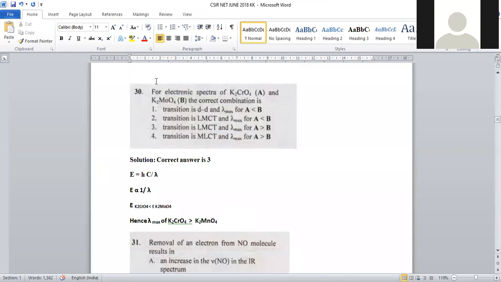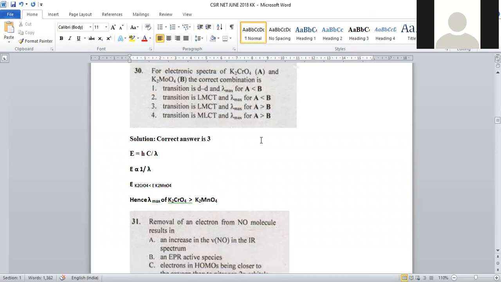Let us move on to the next question. The electronic spectra of potassium chromate and potassium molybdate, the correct combination will be, right? So we have to predict the correct combination. In this, everybody knows that chromium and molybdenum... sorry, potassium chromate and potassium molybdate were taken, right? So here it is a kind of ligand to metal charge transfer transition. Ligand to metal charge transfer transition. So everybody knows that E is equal to h nu, which is also written as E is equal to hc by lambda.